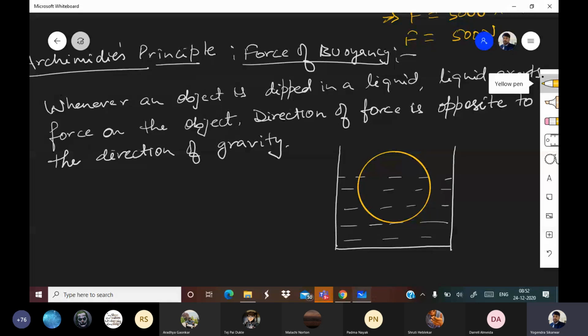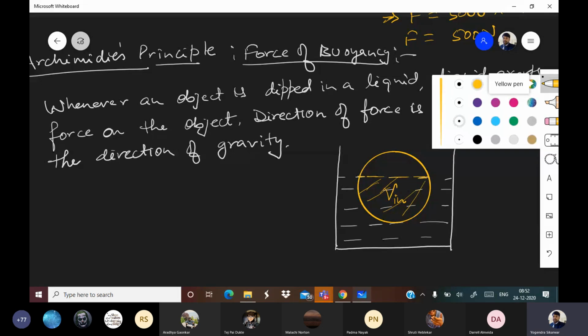You can notice that only this much part is dipped in the liquid. This much is the volume inside, V in, shown by this line.